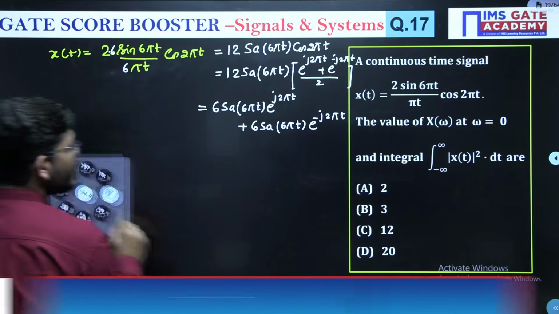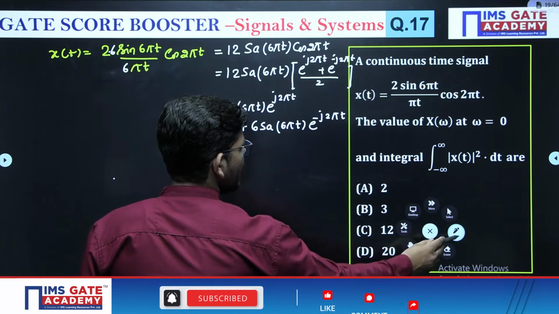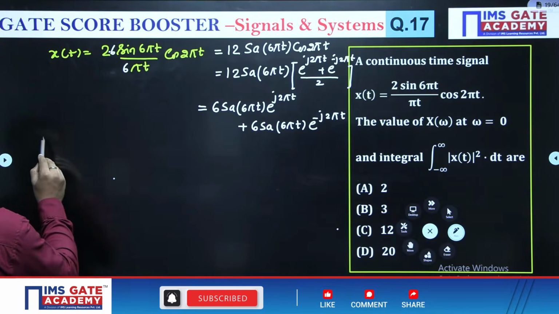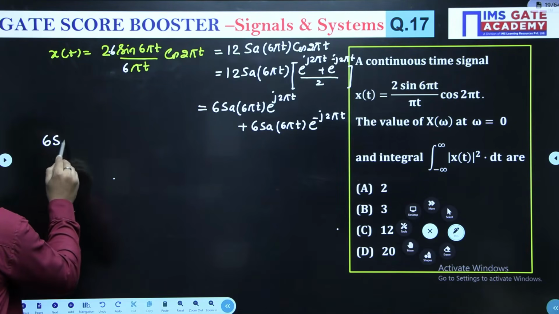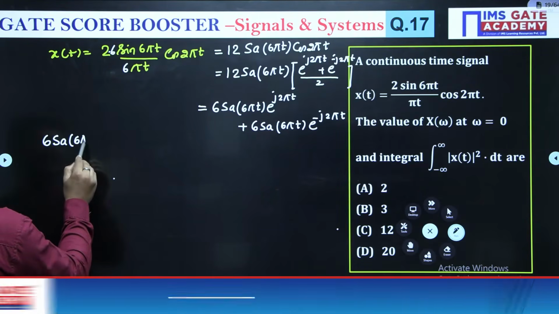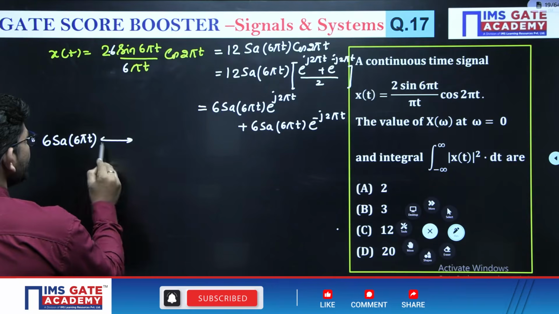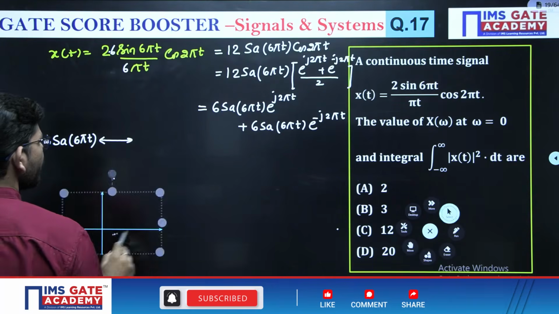Okay. Now after that, calculate the Fourier transform of 6 sample 6 pi t. So what will the Fourier transform of 6 sample 6 pi t be?